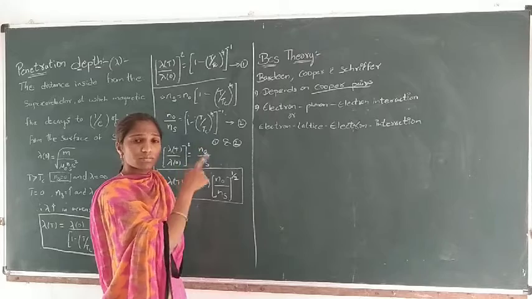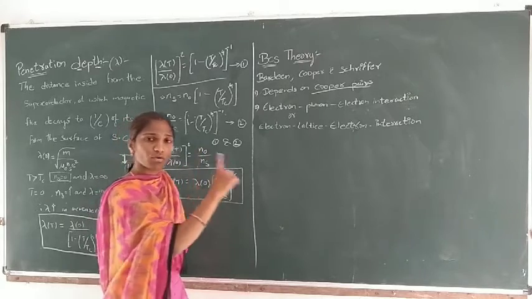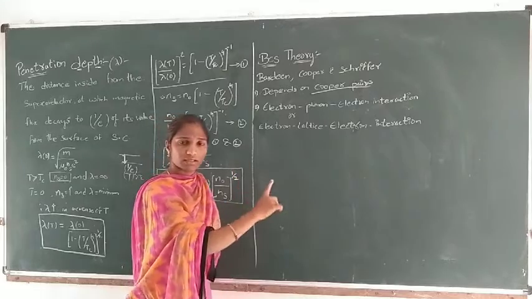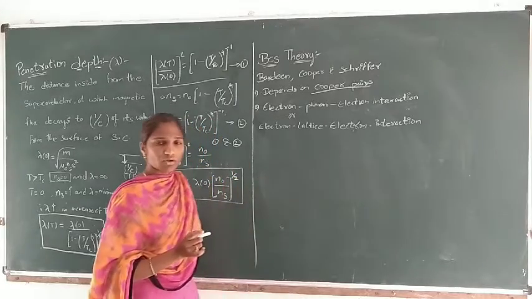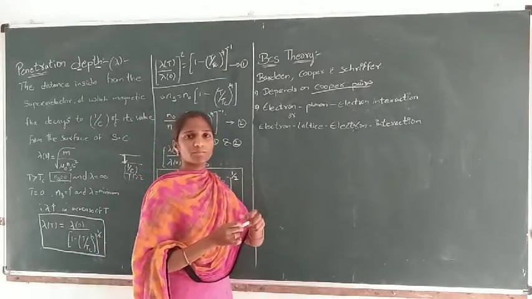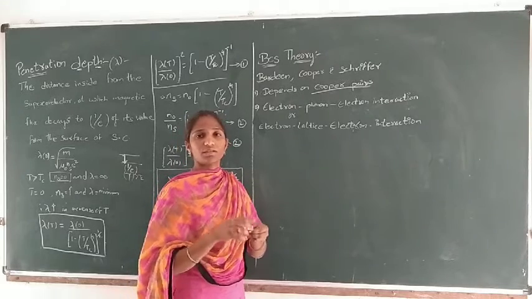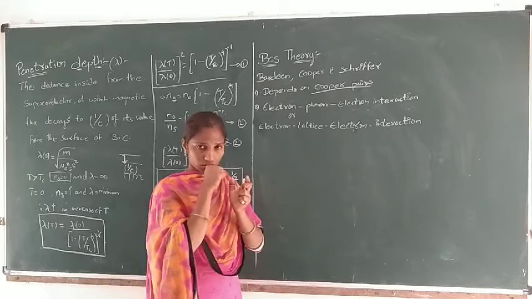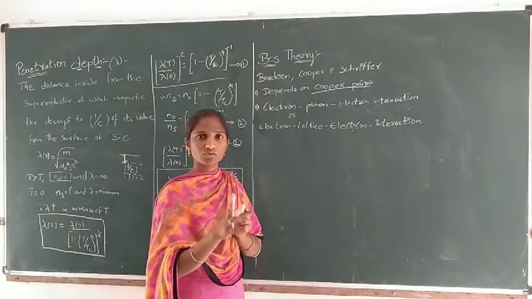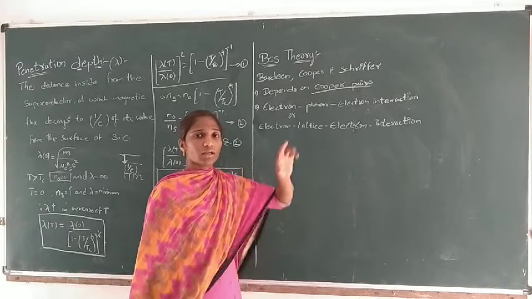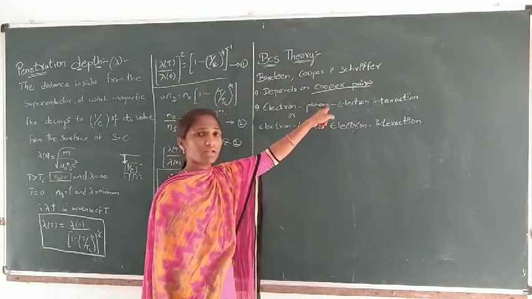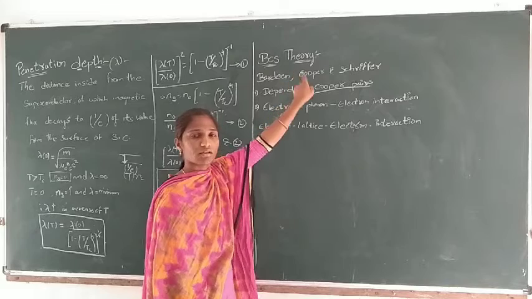It clearly explains the electron-phonon-electron interaction, or electron-lattice-electron interaction. So what we have to understand is that the BCS theory was developed to explain superconductivity. The superconducting nature is explained by Cooper pairs in this theory.